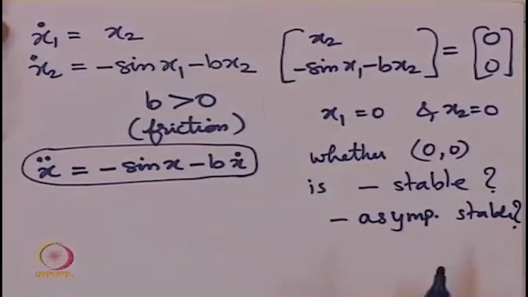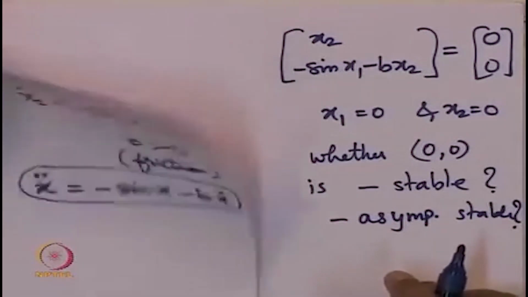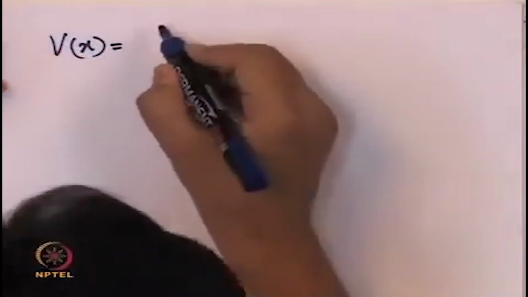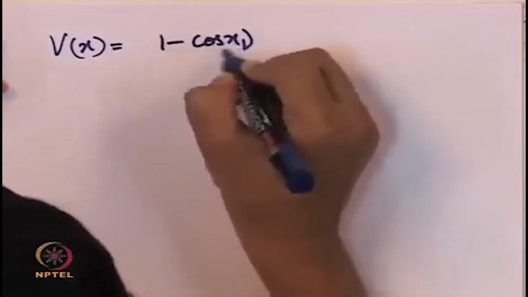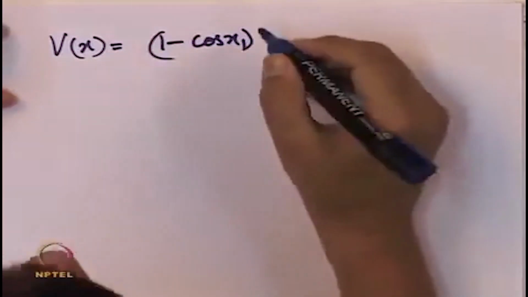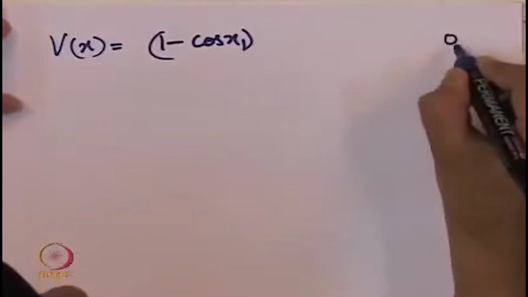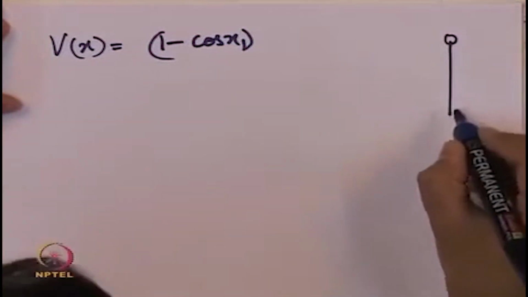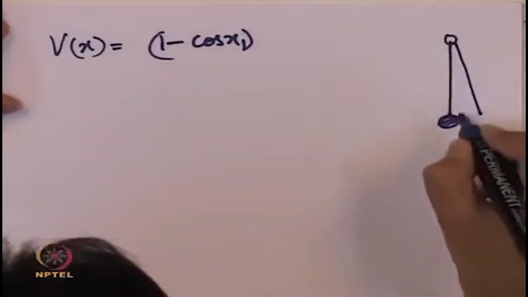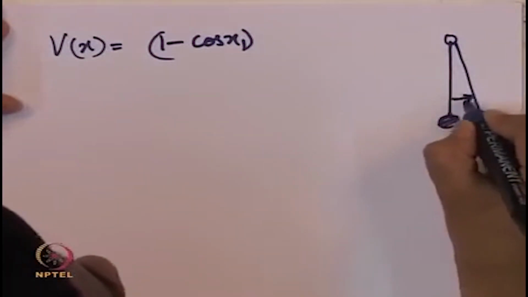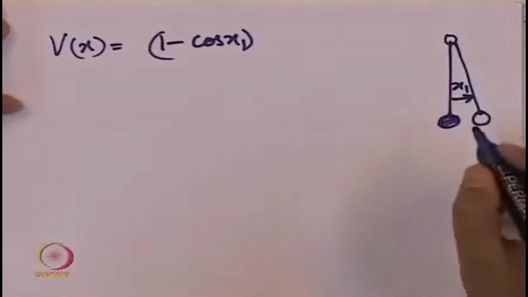For this purpose we will take the Lyapunov function coming as the energy of the system. So take V of x equal to 1 minus cos of x1. Why? Because this is the potential energy. So what was our x1 variable? This is our pendulum when it undergoes a deviation of angle x1.